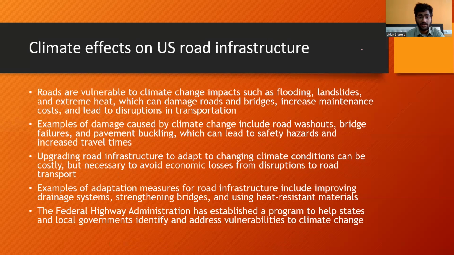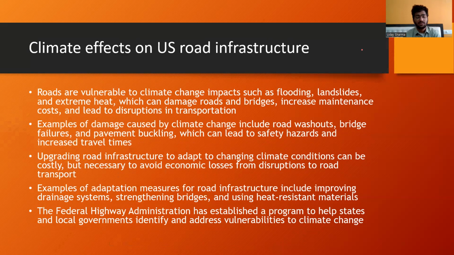Examples of damage caused by climate change include road washouts, bridge failures, and pavement bulking, which can lead to safety hazards and increased travel times. Upgrading road infrastructure to adapt to changing climatic conditions can be costly, but necessary. It is also necessary to avoid losses from disruptions to road transport.